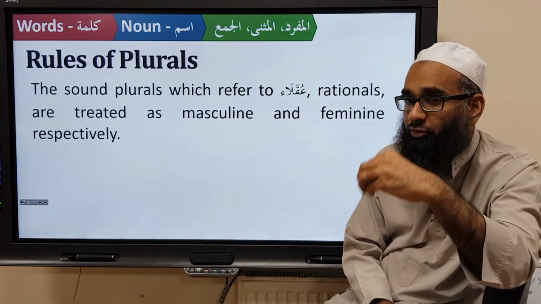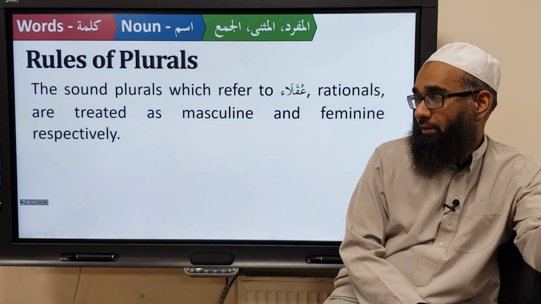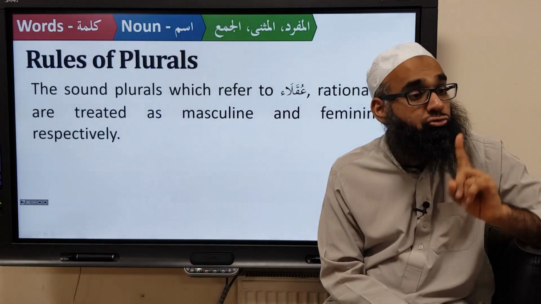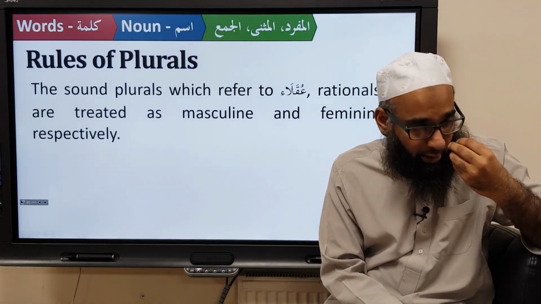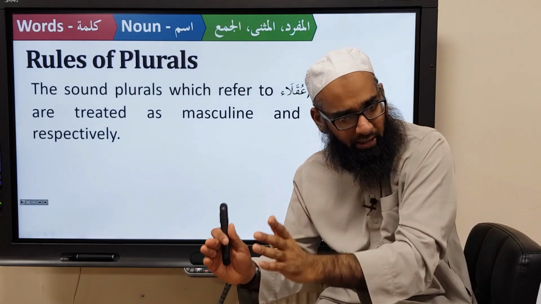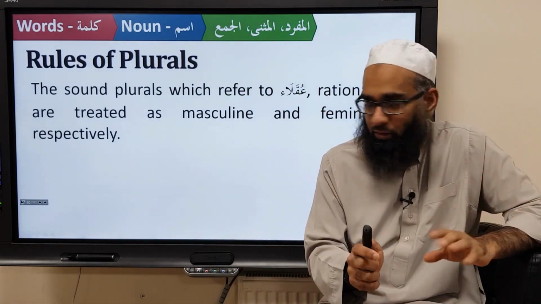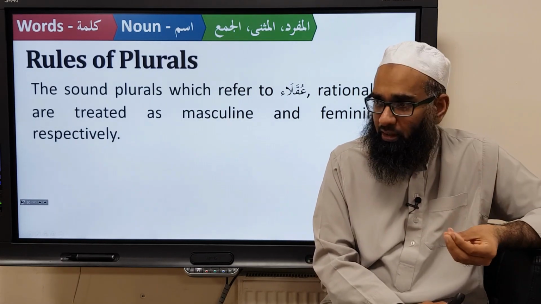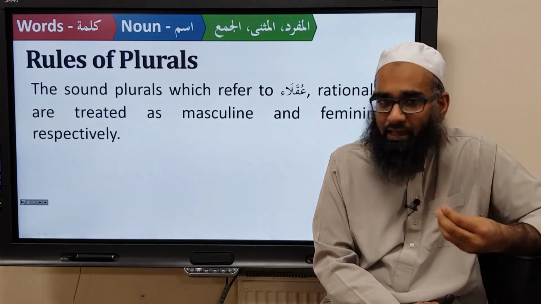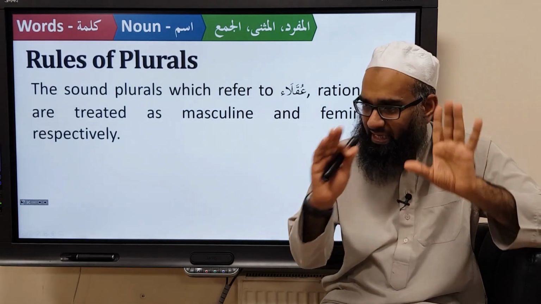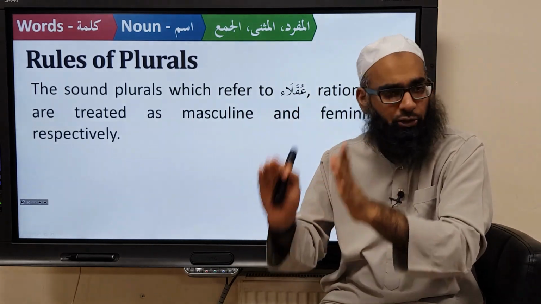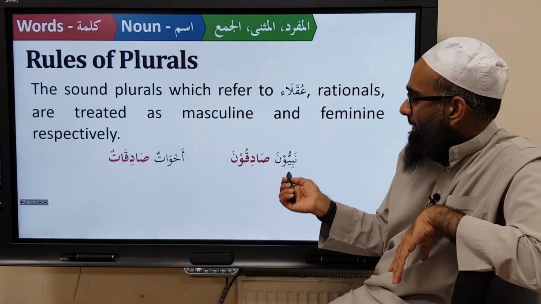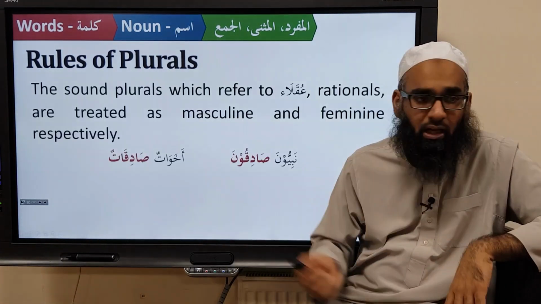Irrational plural, meaning the plural refers to ghayr uqala. So let's start again. If we have a rational plural, what are we leaving first? Rational plurals, meaning human beings. Then masculine is treated as masculine, feminine is treated as feminine, with singular, dual and plural. So for example, rajulun salihun, rajulani salihani, rijalun salihuna, bintun salihatun, bintani salihatani, banatun salihatun. The grammar will be the same. Singular treated as singular, dual treated as dual, plural treated as plural, male or female, once it is rational. For example, nabiyyuna sadiqun, akhawatun sadiqatun.